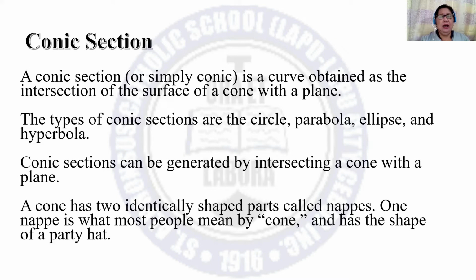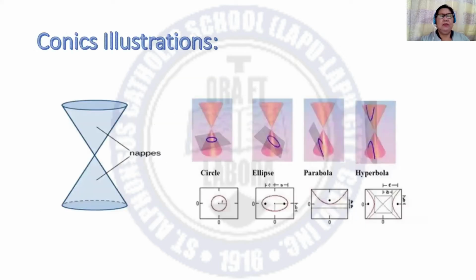A cone has two identically shaped parts called napes. One nape is what most people mean by cone and has the shape of a party hat. This is the illustration. Here we have the napes, a plane intersecting the cone, then a circle is formed.